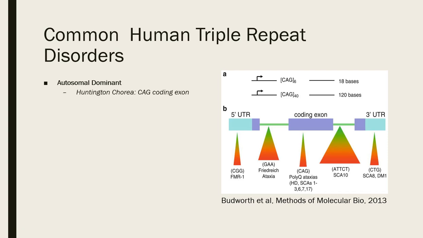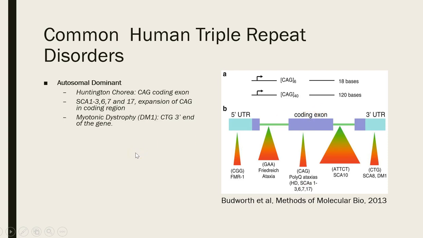Autosomal dominant include Huntington's chorea, where there's an increased number of CAG repeats in the coding exon, and we're going to talk about how that affects it. There's also a number of forms of spinocerebellar ataxia that are also caused by expansion of CAG repeats in the coding exon of the gene.